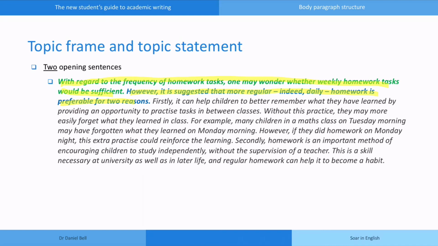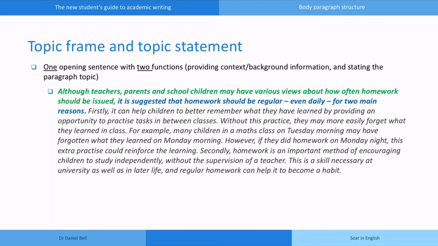Let's look at another example. Like the last example, the opening of this paragraph contains some background information and also tells us the topic of the paragraph. But instead of using separate sentences, it does this in one complex sentence. The first clause in green is background information, and the second clause in blue gives the topic of the paragraph.